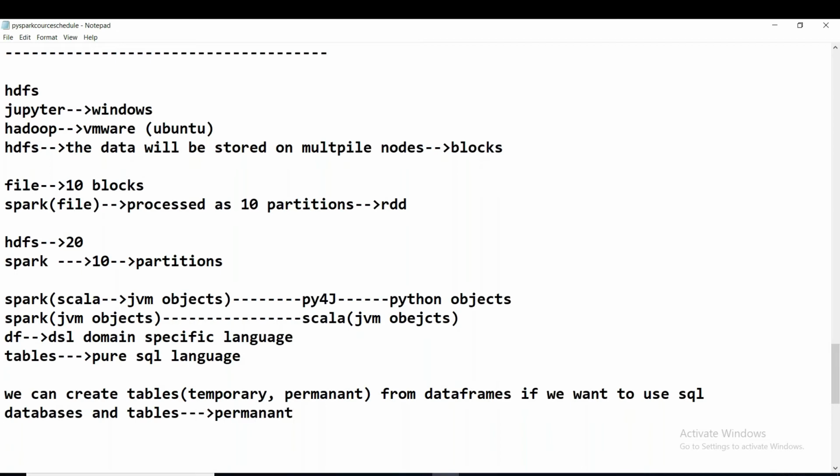Okay. So when we have these tables and databases, we need to have a storage system and we need to have a metastore. Do you agree with this? We need to have a metastore for this. So where is this metastore going to be stored? By default, I'm talking about Spark by default. And which storage system will be used for storing the data of these databases and tables? And what about the metastore?